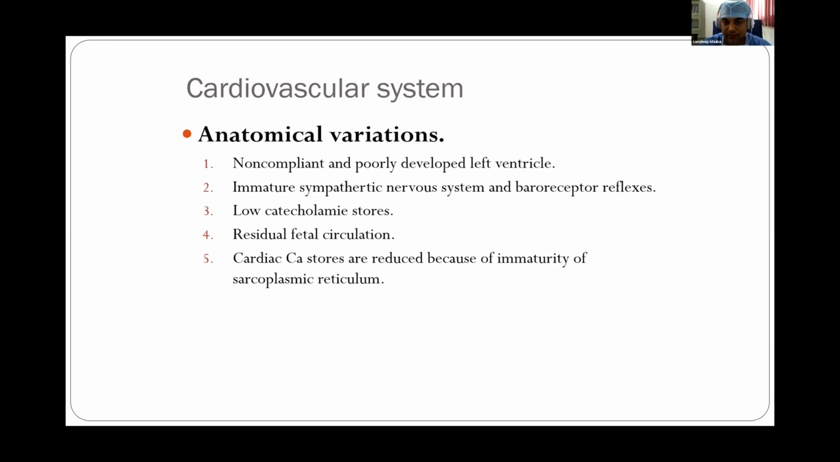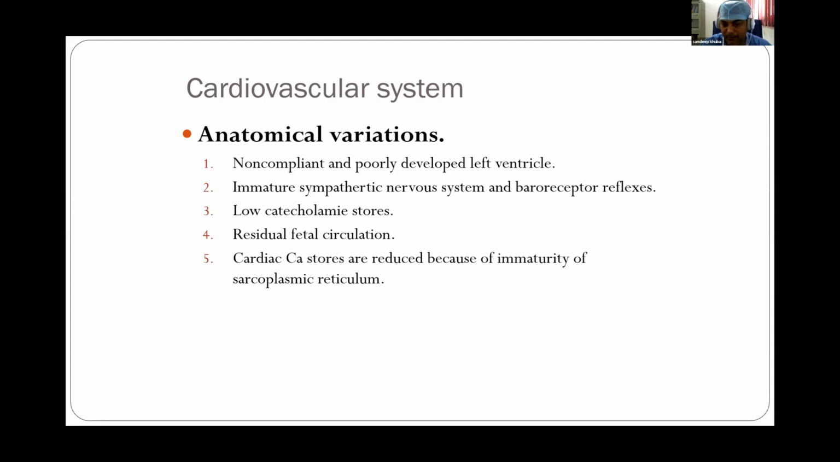The cardiovascular system of pediatric patients has a non-compliant and poorly developed left ventricle. That is, they cannot compensate for a large volume, and also the contractile elements are very few as compared to collagen tissue in pediatric patients. So they cannot increase their stroke volume by increasing the contraction of the left ventricle. So the increase in cardiac output can only be achieved by an increase in heart rate.